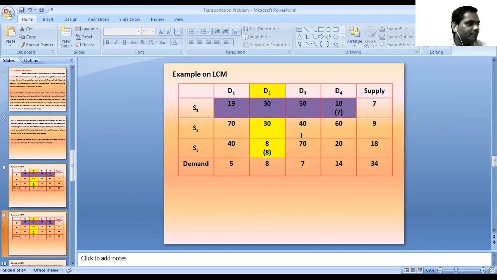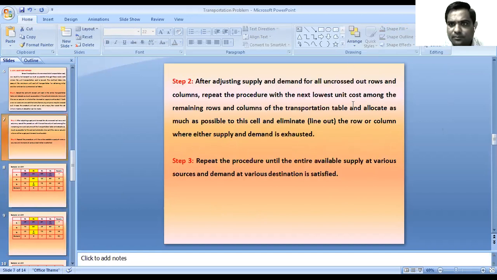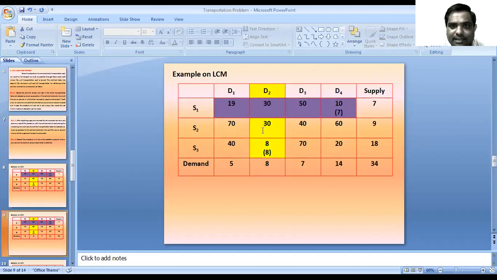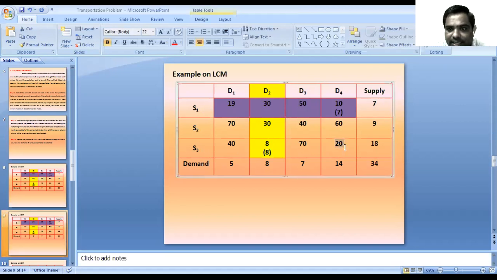Then in the remaining rows and columns, we have to search for the next lowest unit cost of transportation. The remaining costs are 70, 40, 40, 70, 60 and 20. Out of all these transportation costs, 20 is the next lowest. The first lowest cost is 8, the second lowest is 10 and the next lowest is 20.